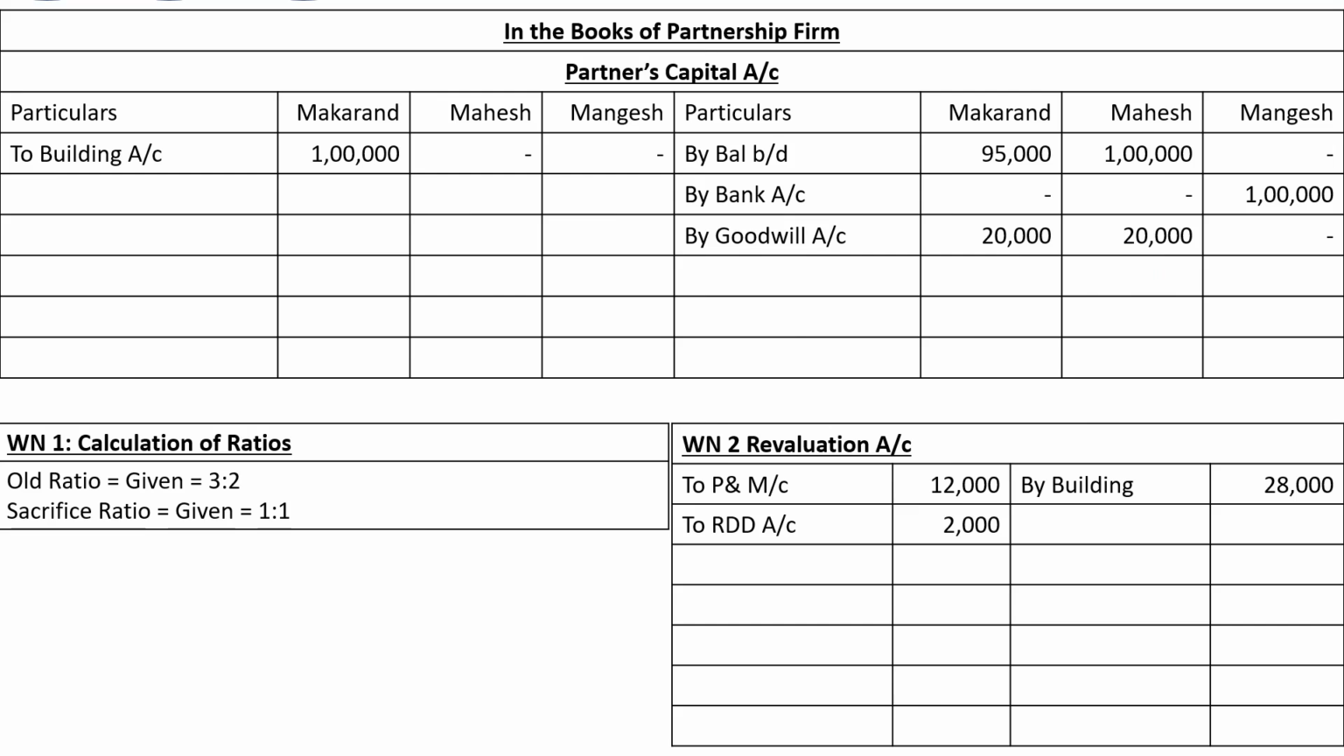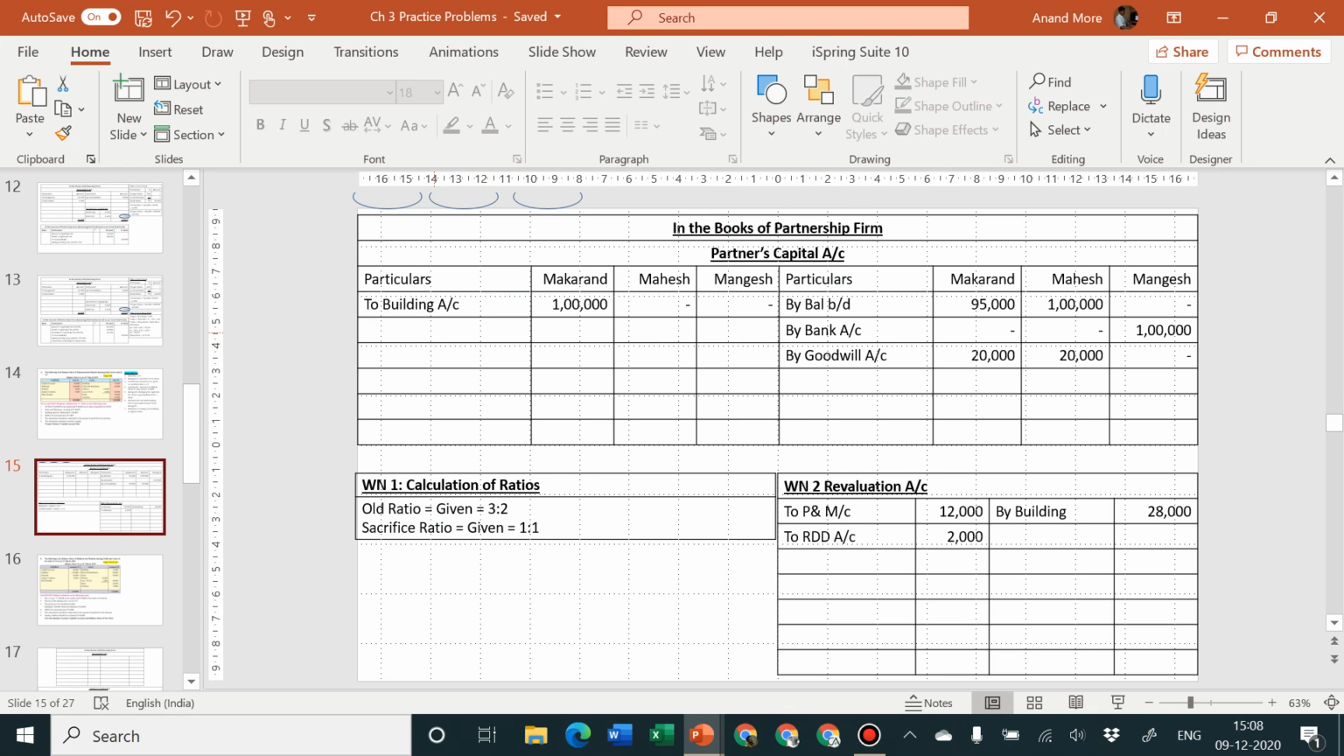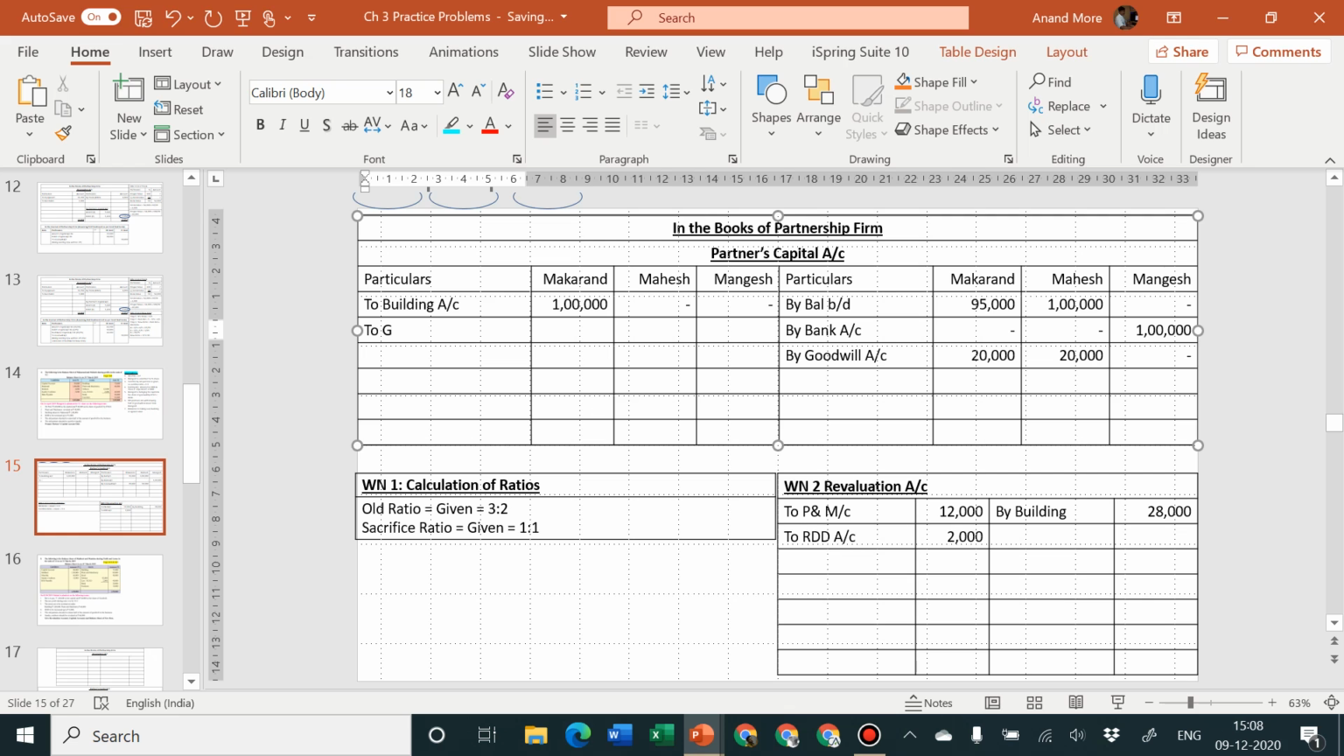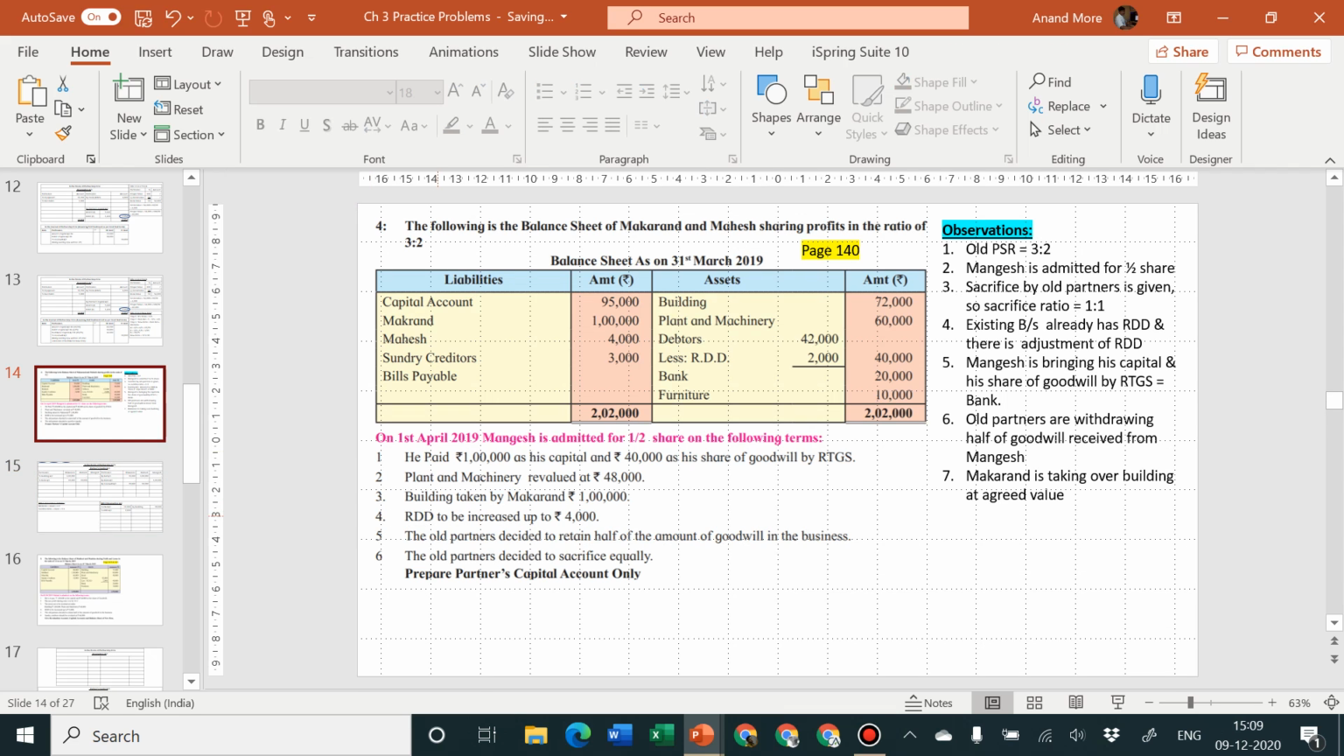So I'll specify here. Partners are the receiver and cash is going out. So to cash or bank account. In this problem there is no cash account. We are going to consider bank account. 20,000 into half, that goes to 10,000 for Makran, and same logic for Mangesh. Okay. Next one.